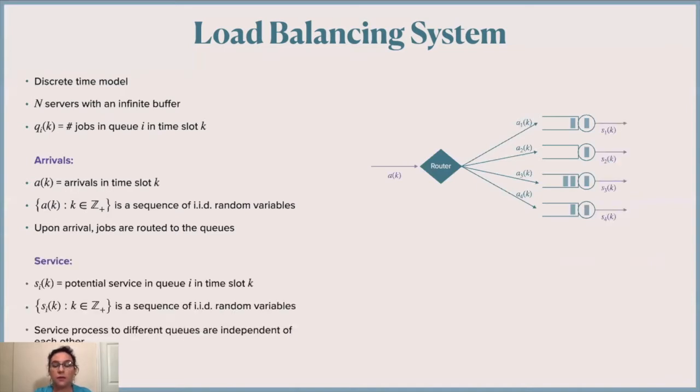There is also a service process. Each server can potentially process Si(k) jobs in each time slot. And I say potential because we want the service process to be independent of the queue length. So if there are fewer jobs than the potential service, then we just process the number of jobs in the queue.